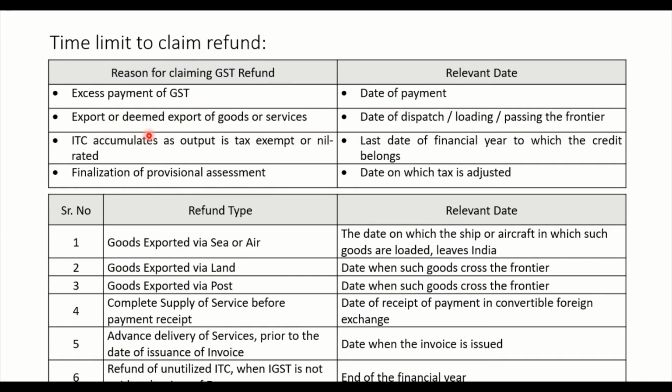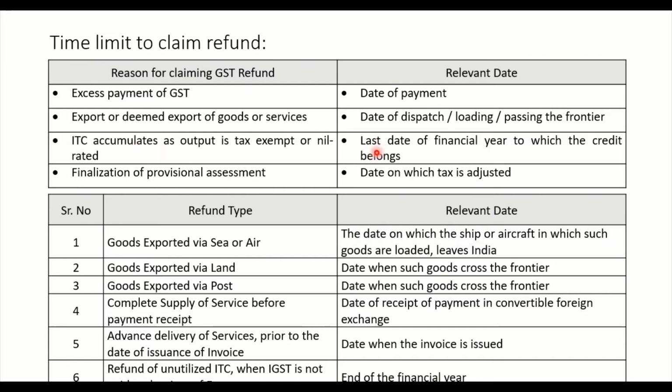Then export or deemed export of goods or services: the date of dispatch will be considered, or date of loading, or if this is also not available, then passing the frontier will be considered. Then ITC accumulated as output is tax exempt or nil rated, because the output tax you have paid is lesser than what is paid in input tax.